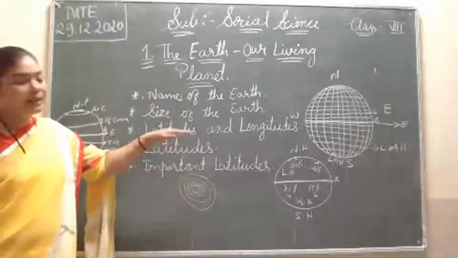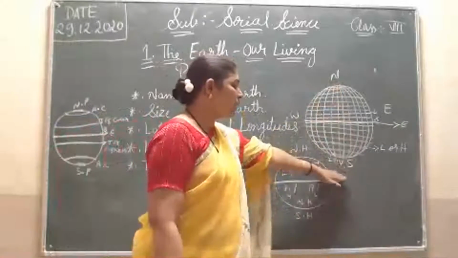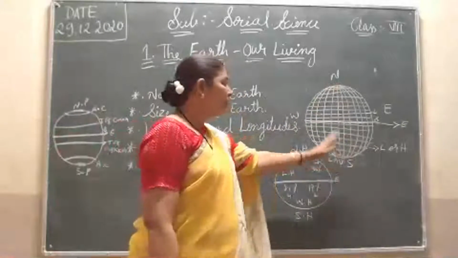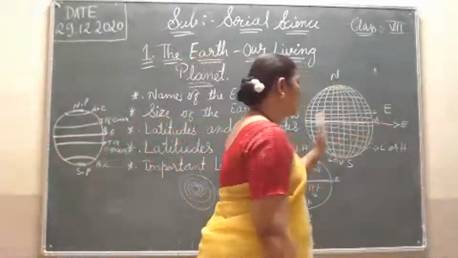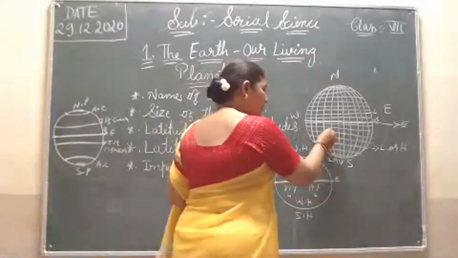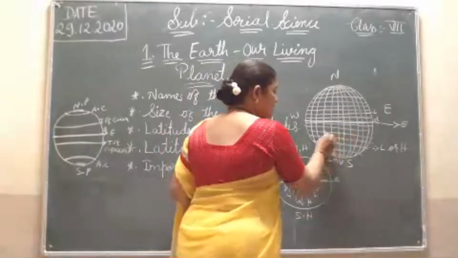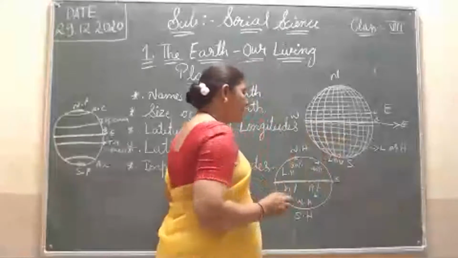Okay, then here these are the imaginary lines. From north to south, longitude lines are coming. From west to east or east to west, it is called the latitude lines. Okay, when they are crossing each other, these points are called the grids. These are called the grids.